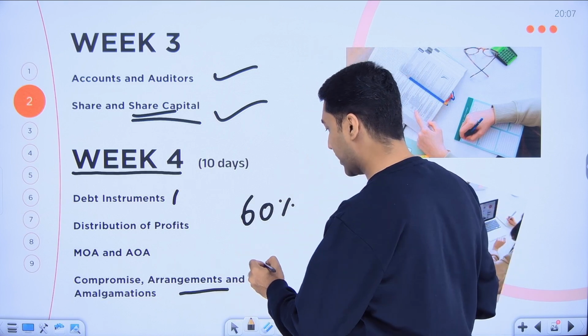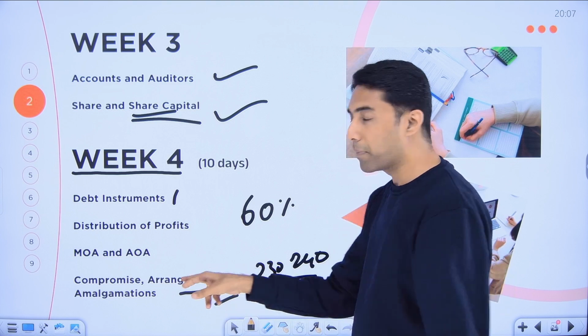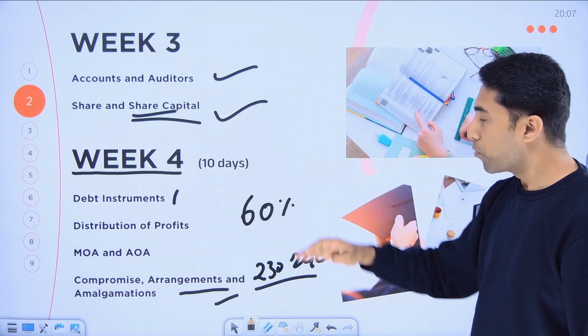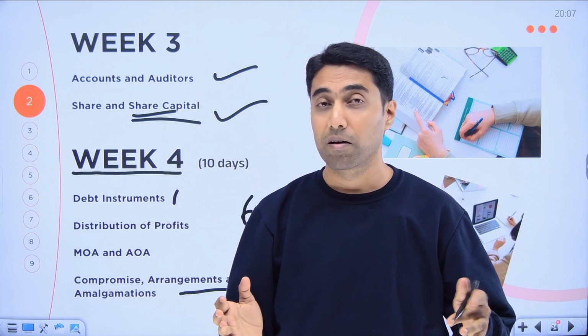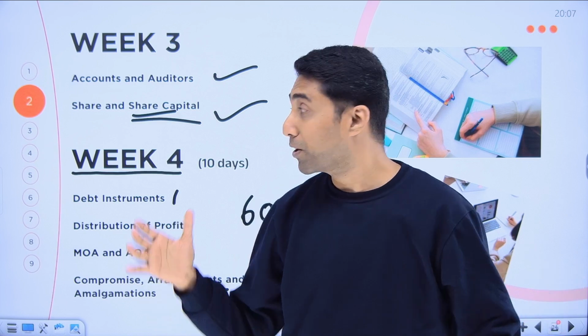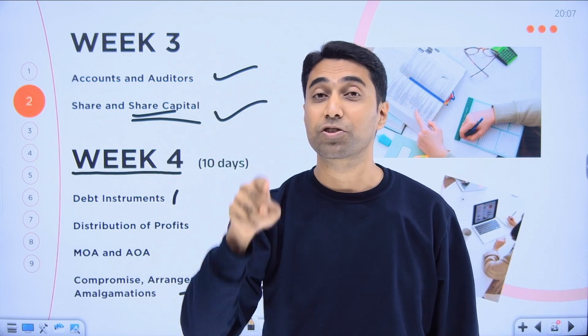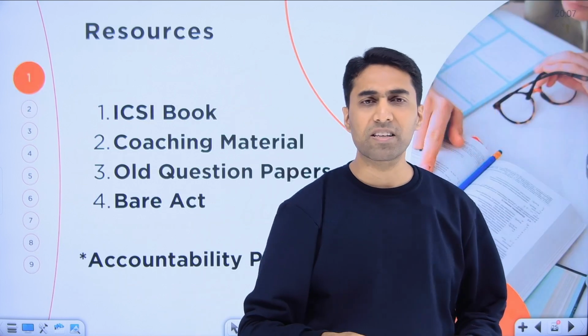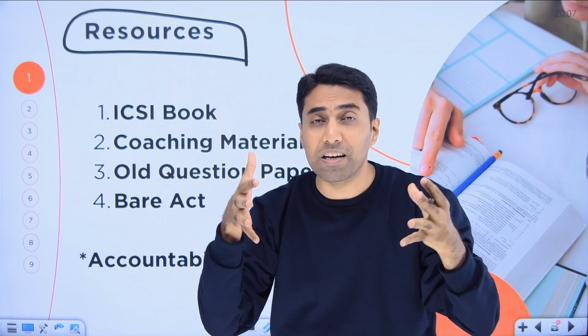That section 230 to 240 which we have. This is chapter number 10 which you will be studying. So by the end of these 4 weeks, you would have completed 60% of the syllabus of company law, and you will be so confident because these are the chapters where maximum marks have been asked in your previous year question papers of company law. So next important thing is, okay sir, we know what to do in which week, but